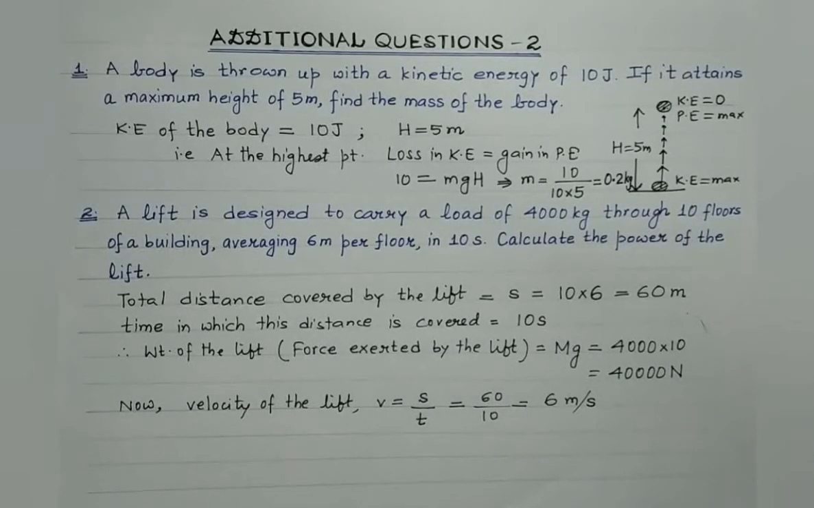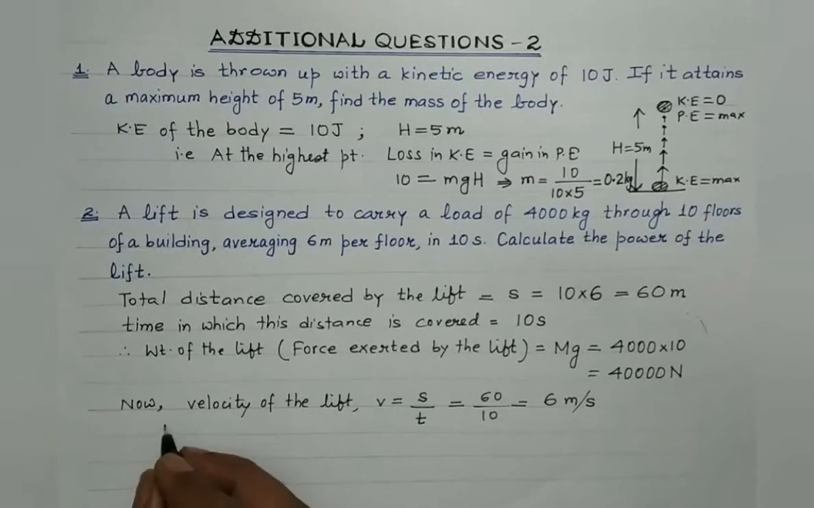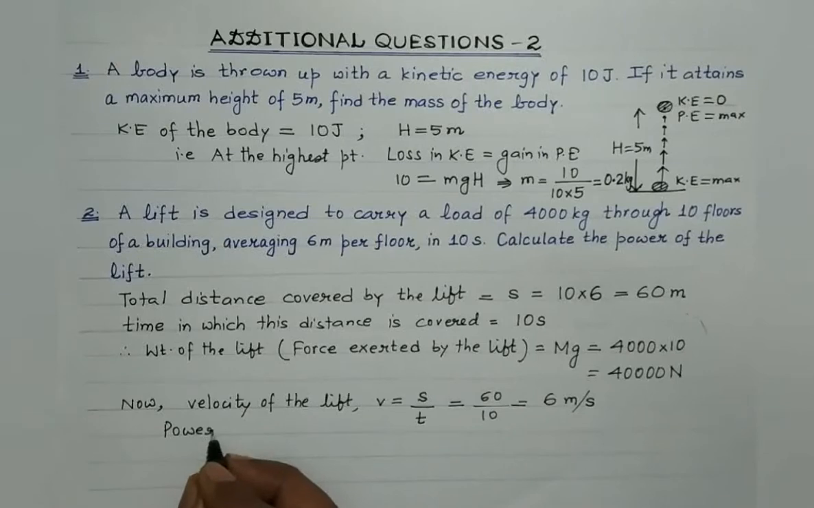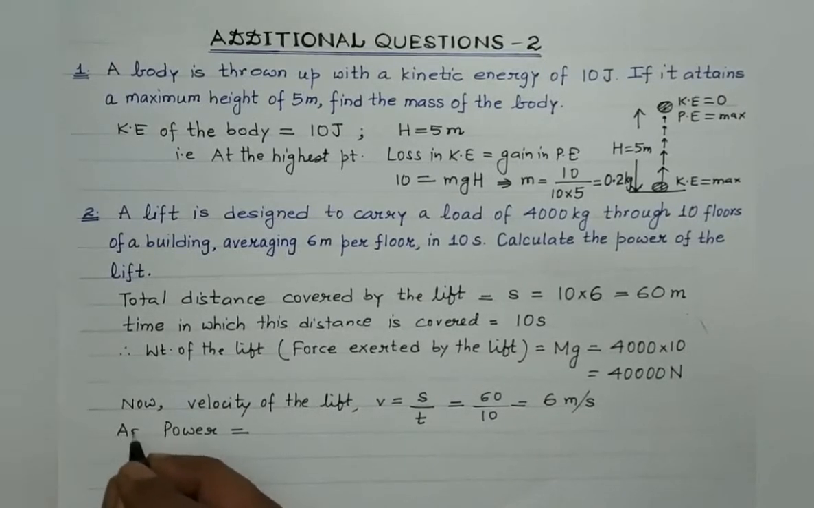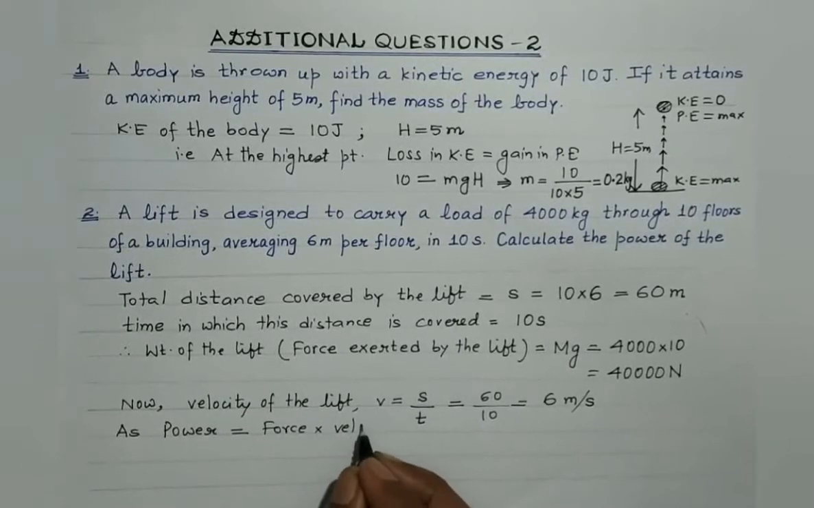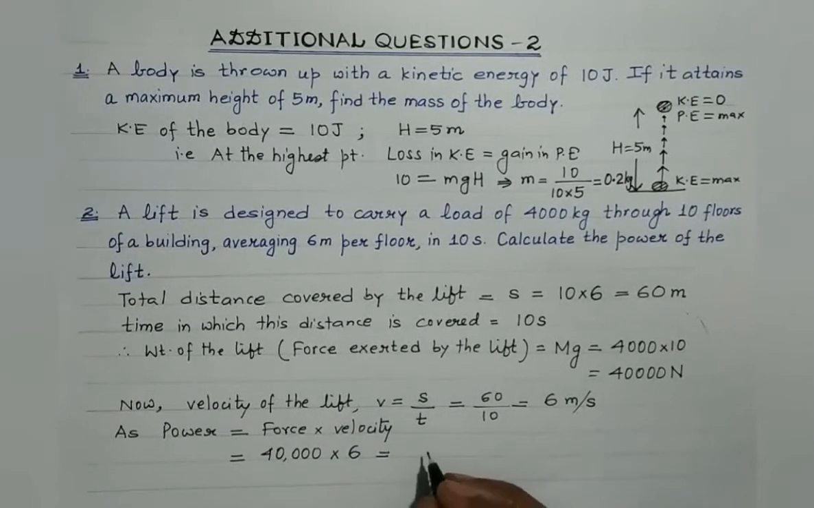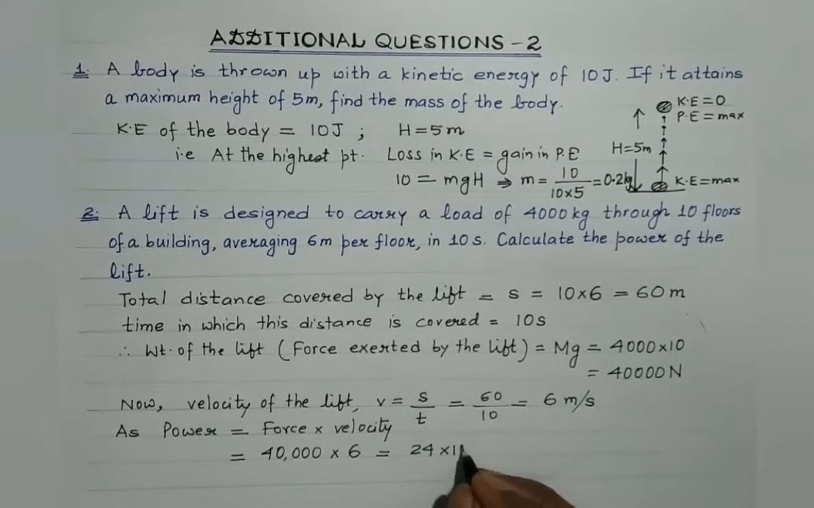Now students, we are supposed to find out the power. If we are aware of the force, if we are aware of the velocity, then power is given by force into velocity. We know that power is given by force multiplied by velocity along the direction of the force, isn't it? So what is the force? It is 40,000 Newton. What is the velocity? It is 6 meter per second. So in SI, it would be equal to 24 and there are 4 zeros. So it will be 24 into 10 raised to the power 4 watt.